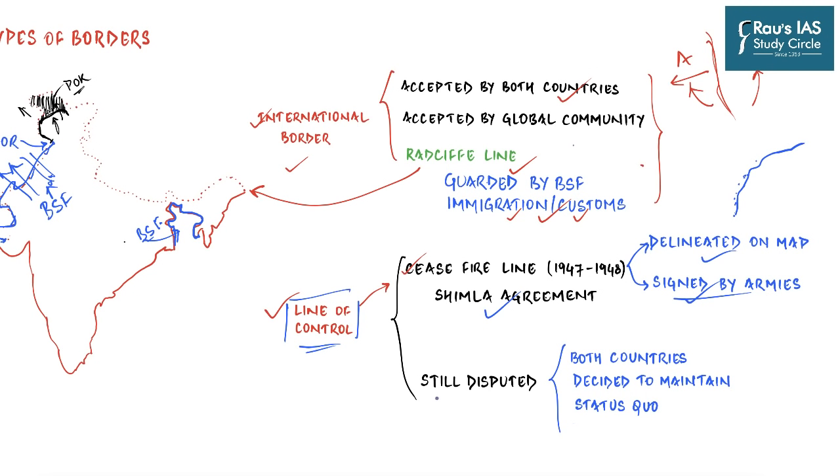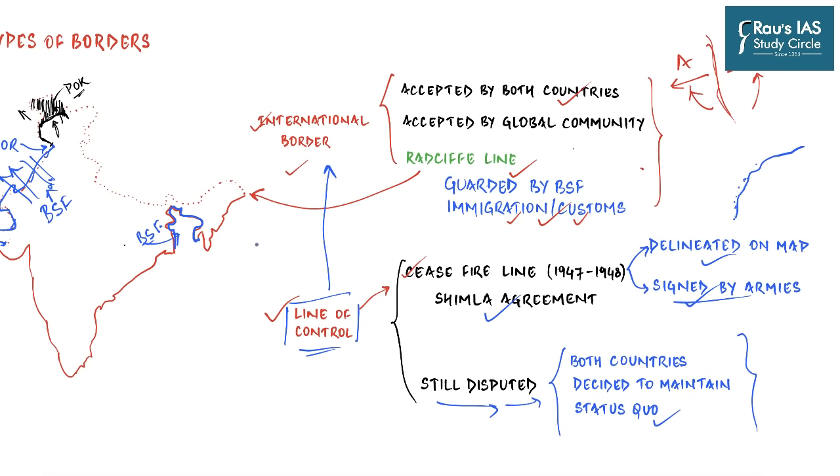It is still disputed. We still show Pakistan occupied Kashmir in the map of India, which basically means that we do not as of now agree to this particular line as an international border, and so it is not a permanent border according to both the countries, but they have agreed to maintain status quo for at least some time to come. Of course, it has lasted for 60 years. Where this line is located could also change, or it could also transform itself into an international border.